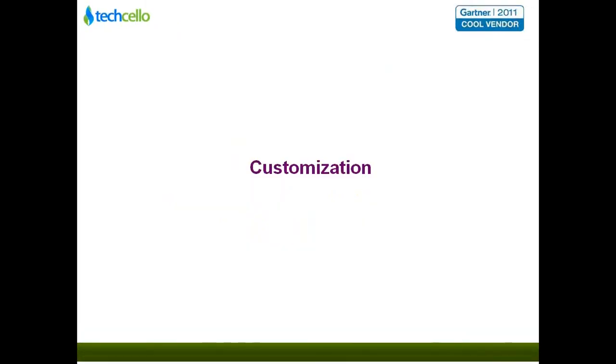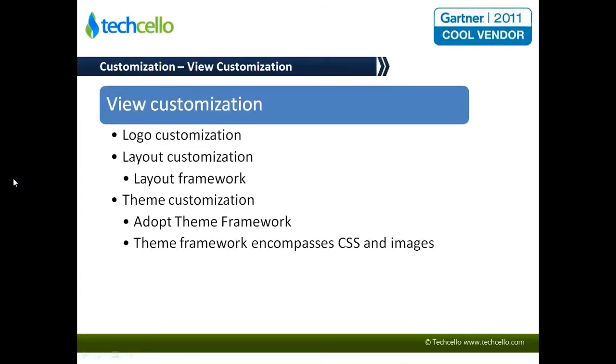Customization is a key aspect of an application or a product, especially if it has to cater to the needs of multiple customers. For example, take an on-premise product or a SaaS-based product. If it has to be deployed for multiple customers, each customer requires a different set of business rules, workflow, and data that they capture. So what happens eventually is you end up having a lot of source code to bring in those requirements, and it leads to a lot of maintenance effort and hence lowers productivity as well.